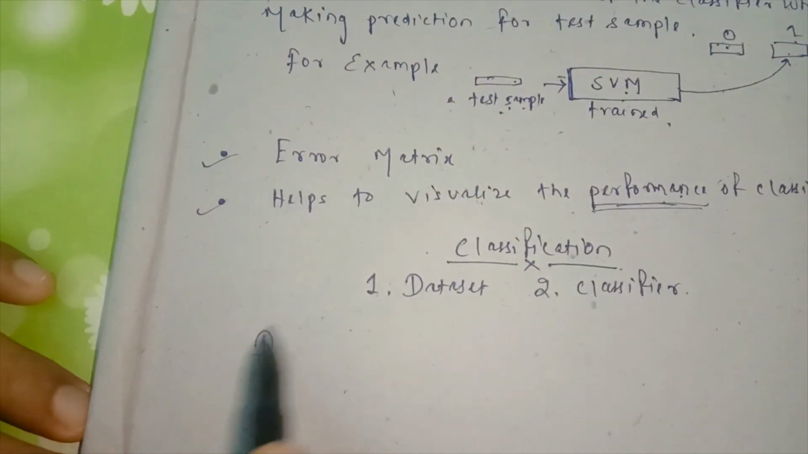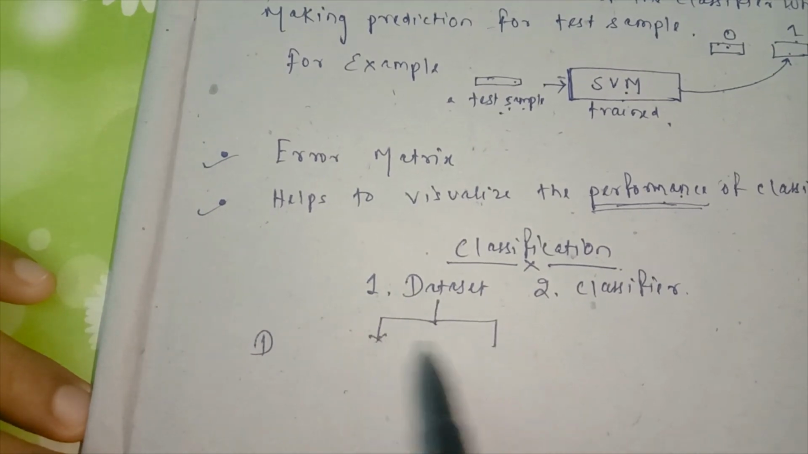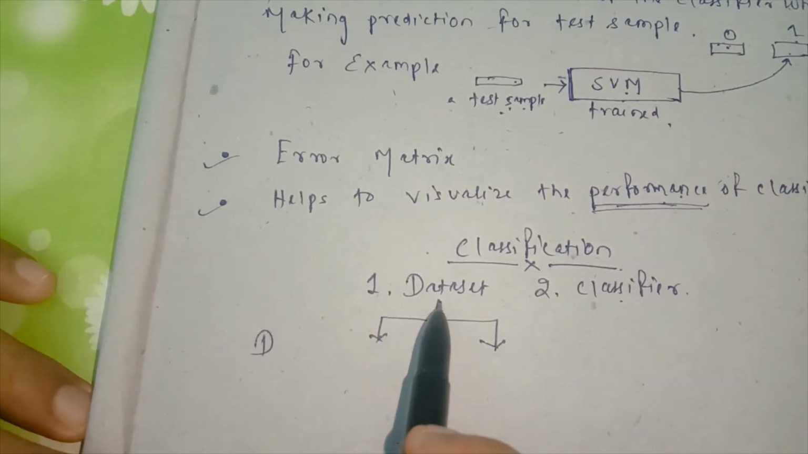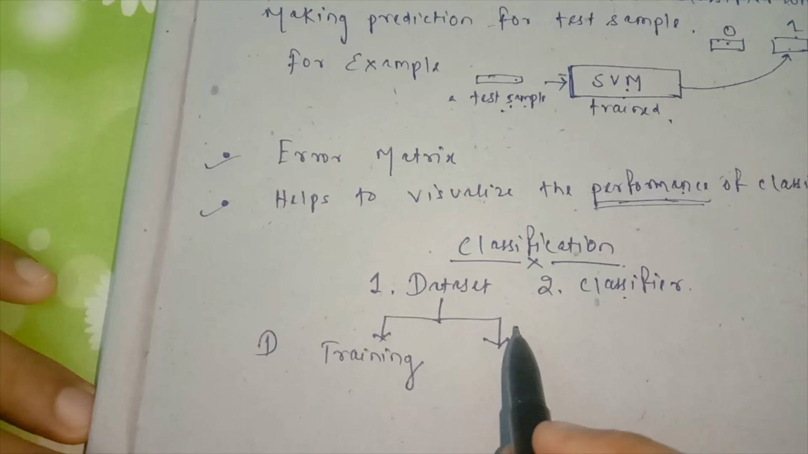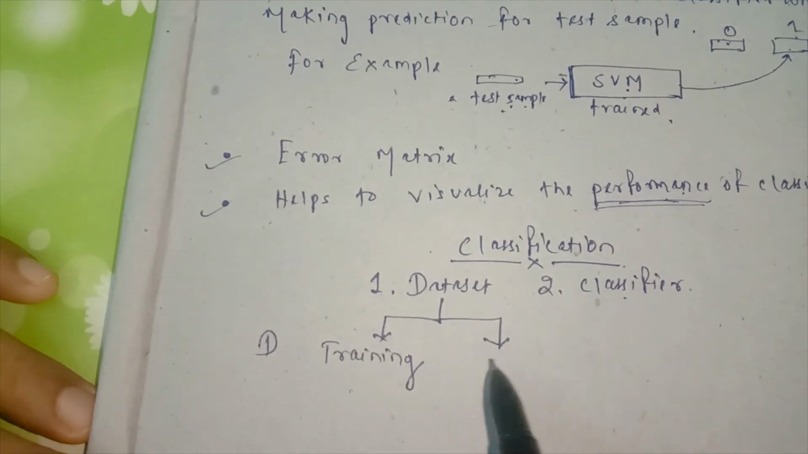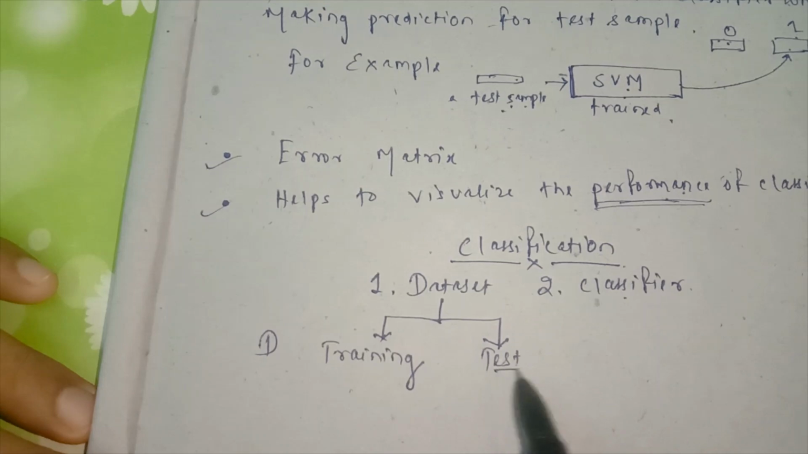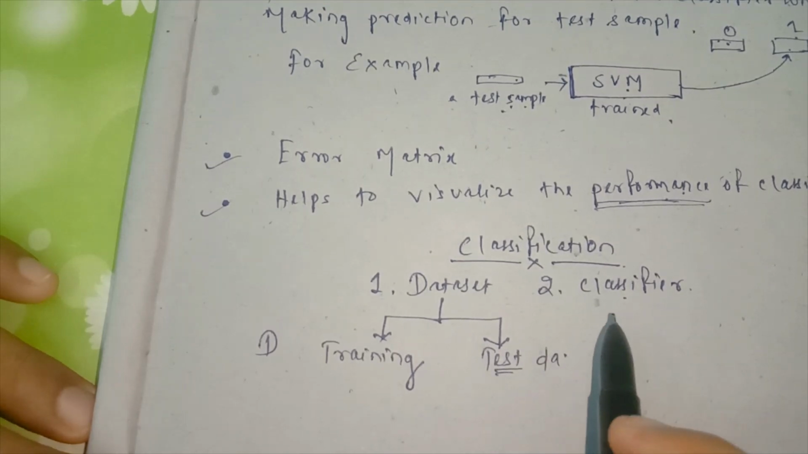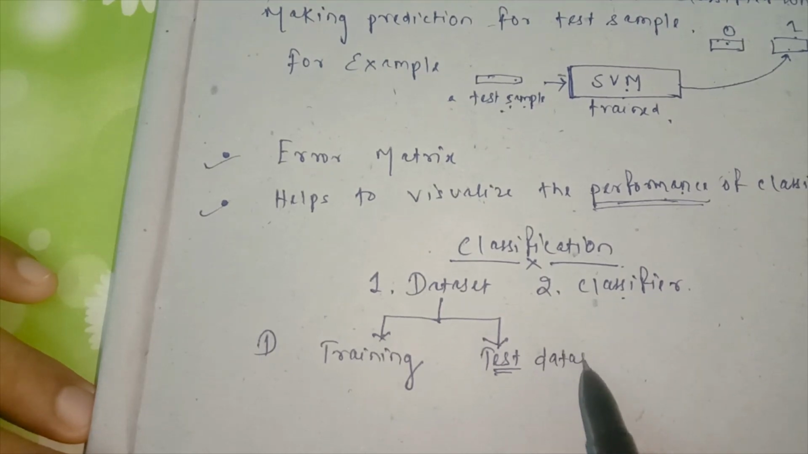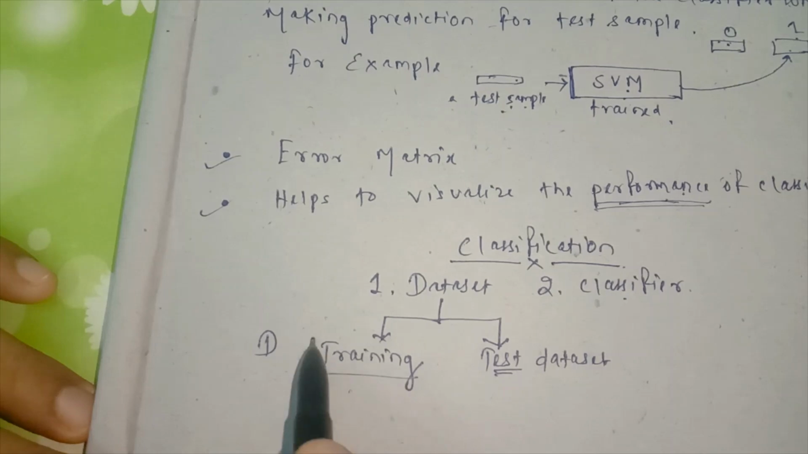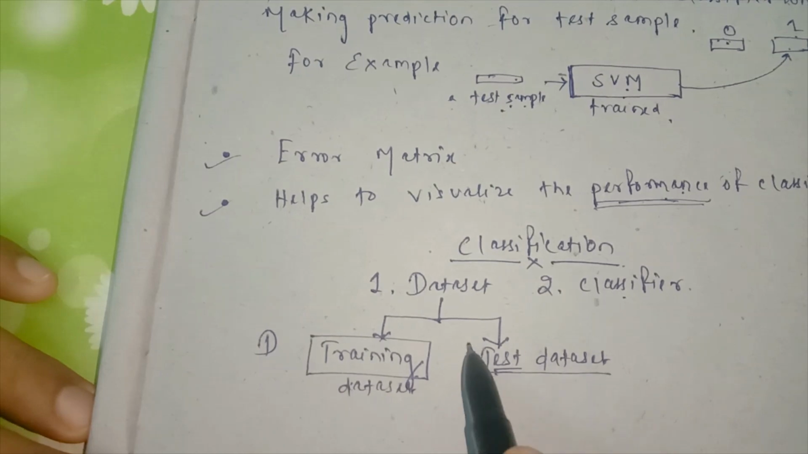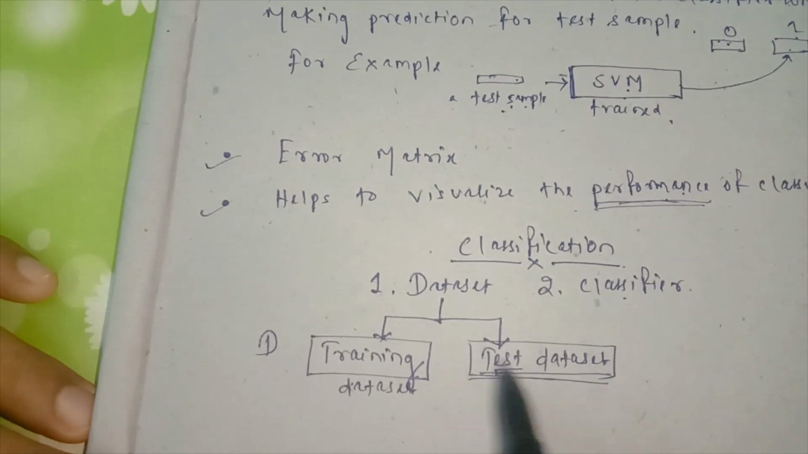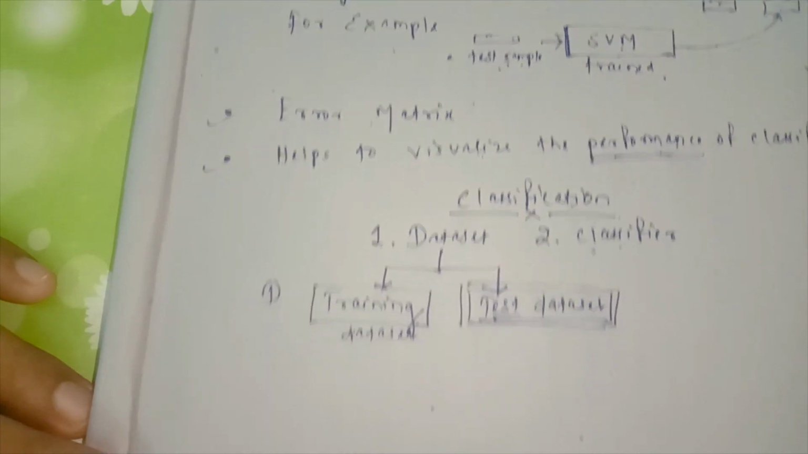Before you start training your classifier, you have to divide the data set into two parts. One is the training part, which is necessary to design and train your classifier, and the other is the test data set. We need the test data set to evaluate the performance of the classifier, that means how the classifier is working. From the training data set we design the model, and with the help of the test data set we evaluate the performance and analyze how well our classifier is working.